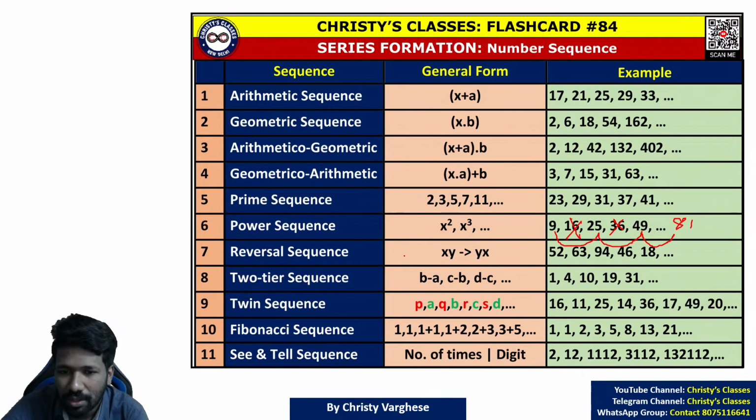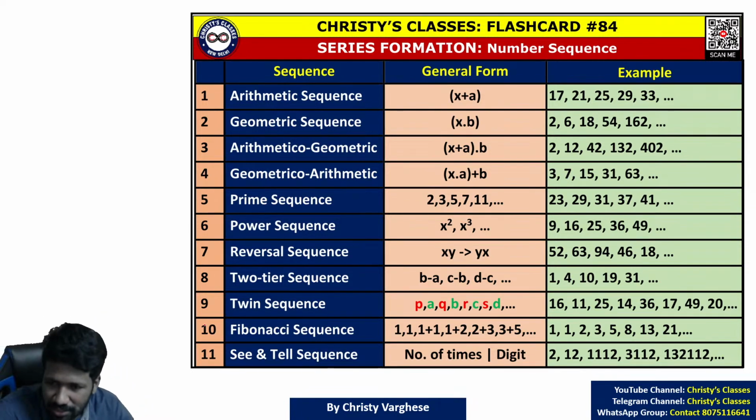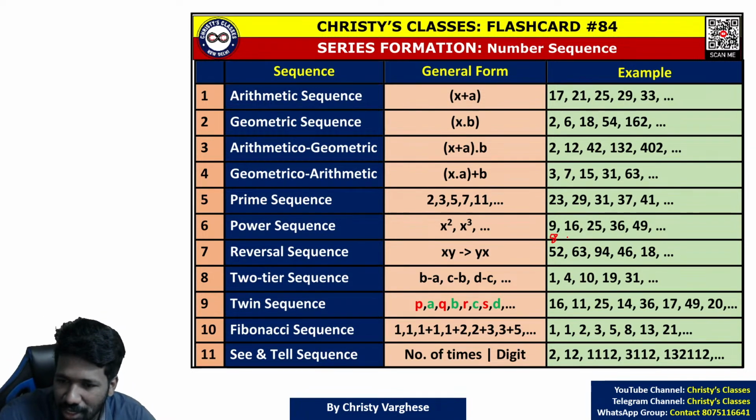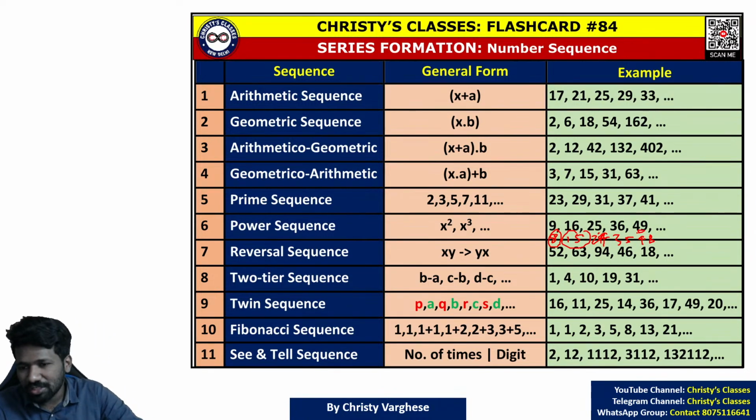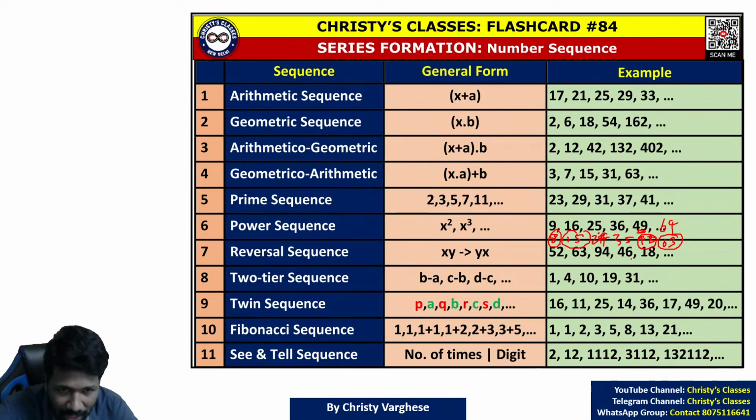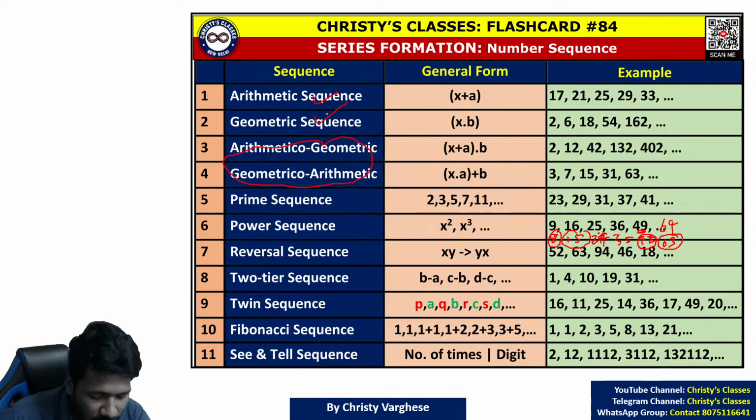Or instead of the square or cube, subtracting 1 or adding 1 to the squares. Instead of 9, 16, 25, 36, 49, it is 8, 15, 24, 35, 48. That means after squaring it, you subtracted 1 from each number. So this is 7 square minus 1. So 8 square, 64 minus 1, 63 will be the next term. So that kind of variations are also possible. Keep that in mind. And arithmetic-geometric are just variations of arithmetic and geometric sequence itself.